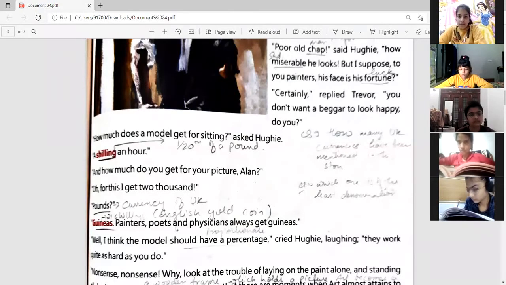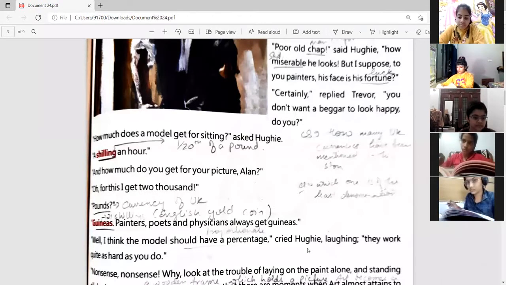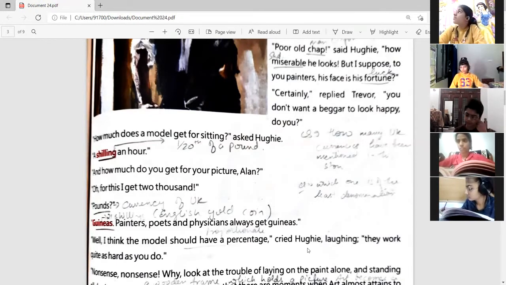So he's saying painters, poets, and physicians always get guineas. So he's saying that all people who are in these types of professions like painters and poets, their money is paid to them in guineas. Well, I think the model should have a percentage, cried Hughie. So Hughie is saying that this is not fair. You are getting so much money by making him stand as a model and drawing a painting.